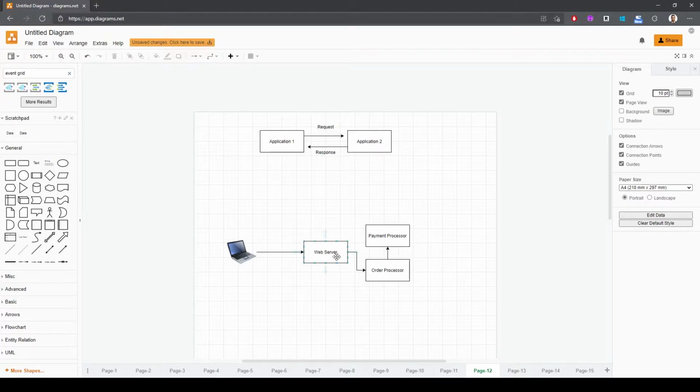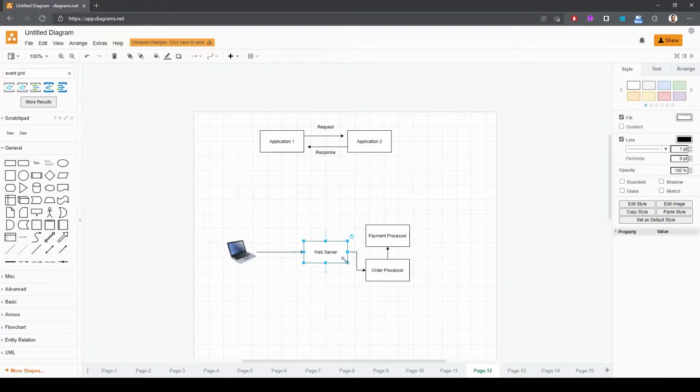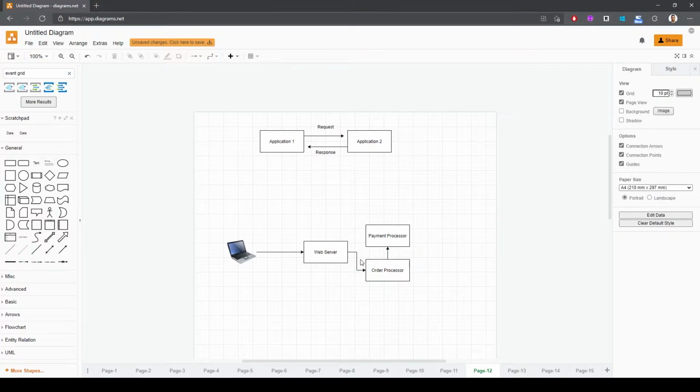What happens here is that our web server will make a direct HTTP call to the order processor service to process the order, and the order processor in turn makes an HTTP request to the payment processor. Now, after the payment processor is done, it sends back a response to the order processor, and then when the order processor is done, it sends back the confirmation that the order is completed to the web server.